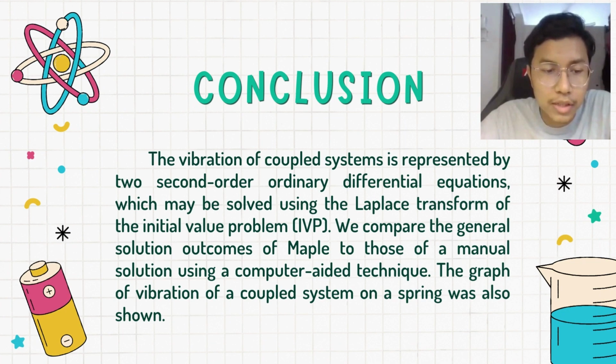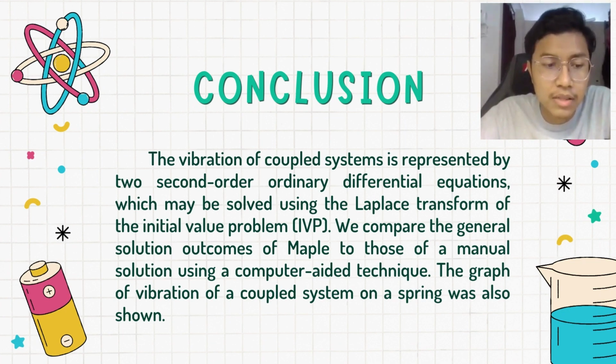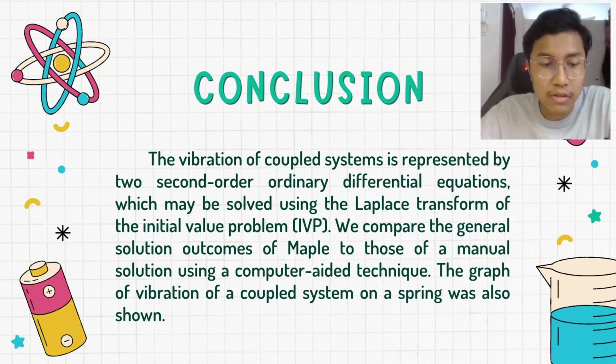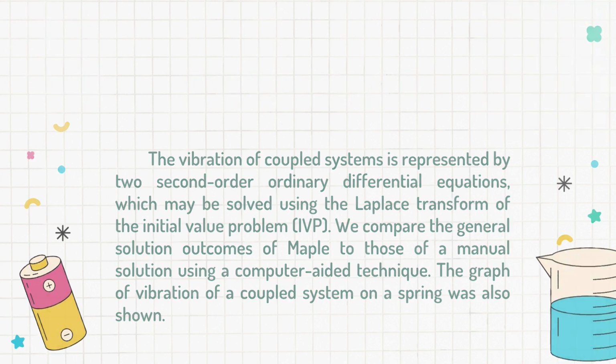As a conclusion, the vibration of the coupled system has two second-order ordinary differential equations, and we can solve them using the Laplace transform of the initial value problem, or IVP. We use Maple as a computer-aided approach and compare its general solution results to those of the manual solution. Then we also provided the graph of vibration of a coupled system on the spring.